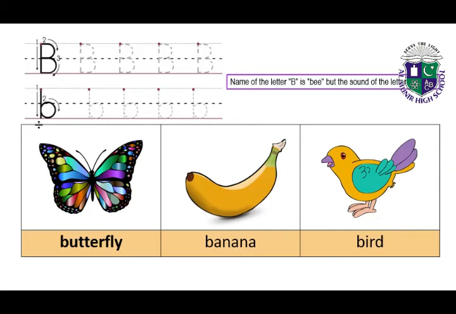Okay, now write the small b. Draw a straight standing line from the first line till third line and make a curve at the right side of the standing line which joins the standing line to write b. So name of the letter B is B, but the sound of the letter is B-ba. B-ba, butterfly. B-ba, banana. B-ba, bird.